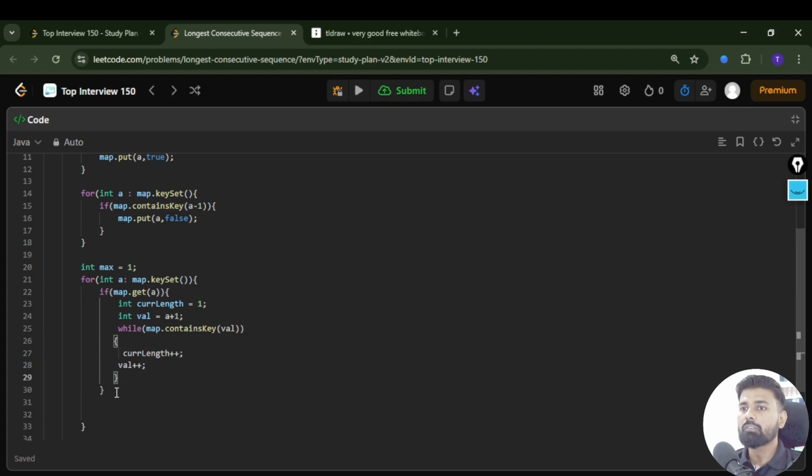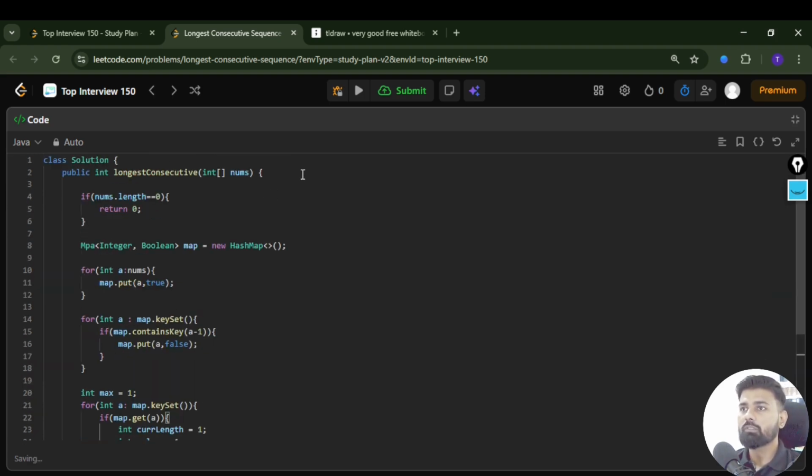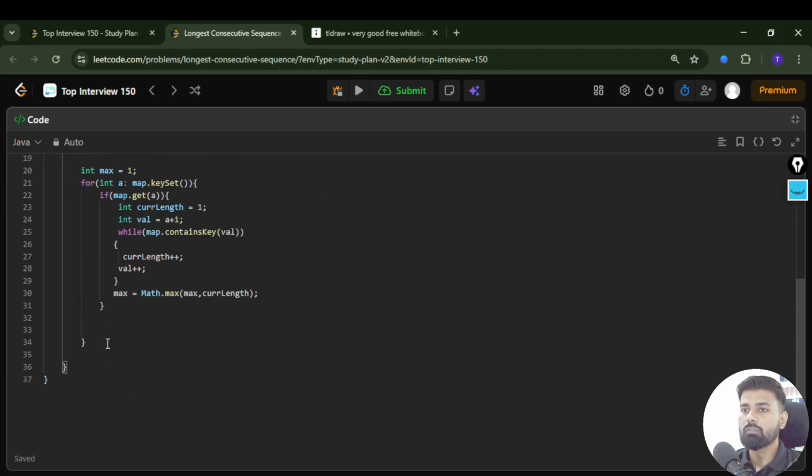Okay, now after that you just have to calculate the max length after calculating these things. So max will be Math.max. Either the maximum longest we have so far or the current length, whatever we will have, and at the end we just have to simply return this max. So here we are simply returning the max. Let me execute this code and we'll see whether it's working properly or not.